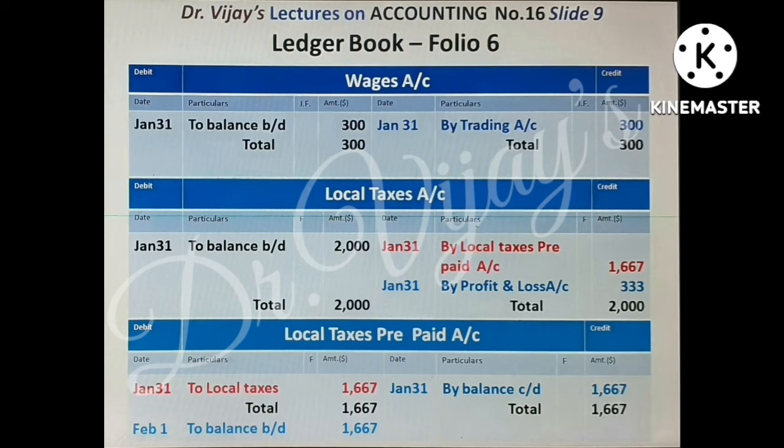Local tax account closes. Local taxes prepaid account is an asset account. It cannot be closed. It shows balance 1,667 brought down to February 1st.